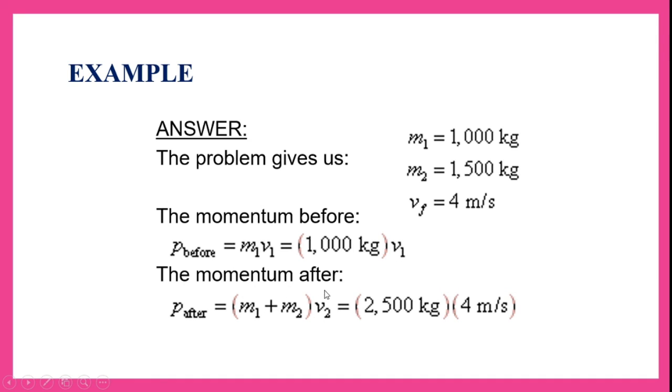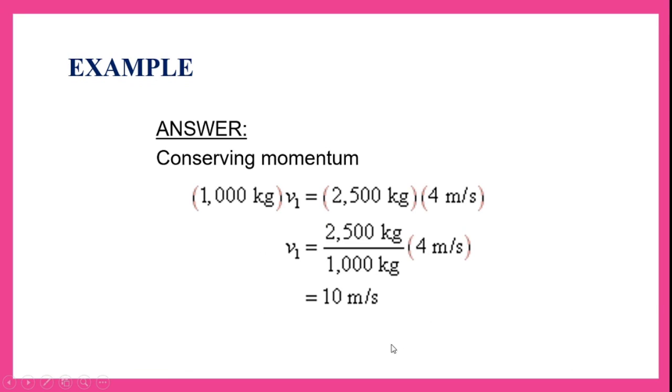The momentum after collision: they are both moving as one body, hence (m1 plus m2) into v2. m1 plus m2 is 1000 plus 1500, that is 2500, into the final velocity of 4 meters per second.